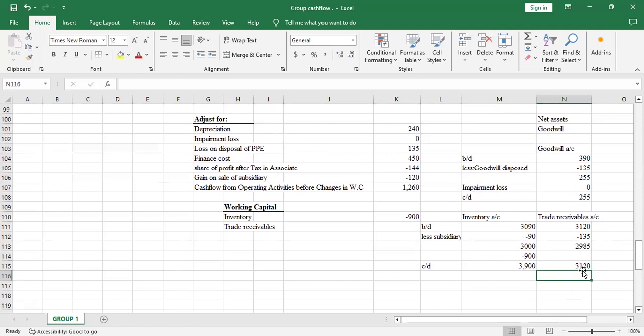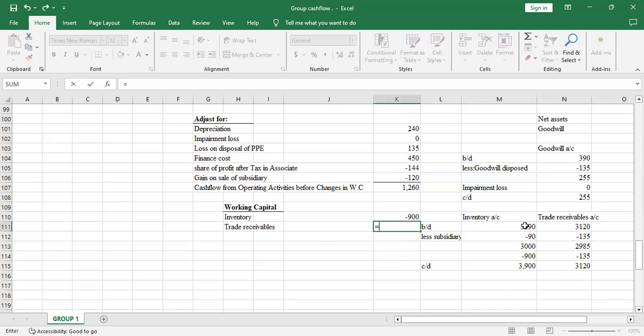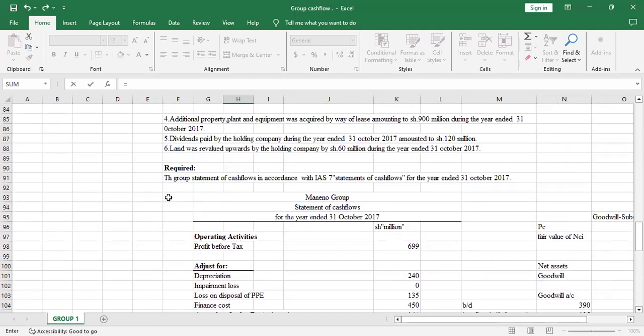And whenever there's an increase in trade receivable, that's a cash outflow. So we'll get the difference. I'll just drag this to get that difference. So the difference is 135. So just come here and pick 135.